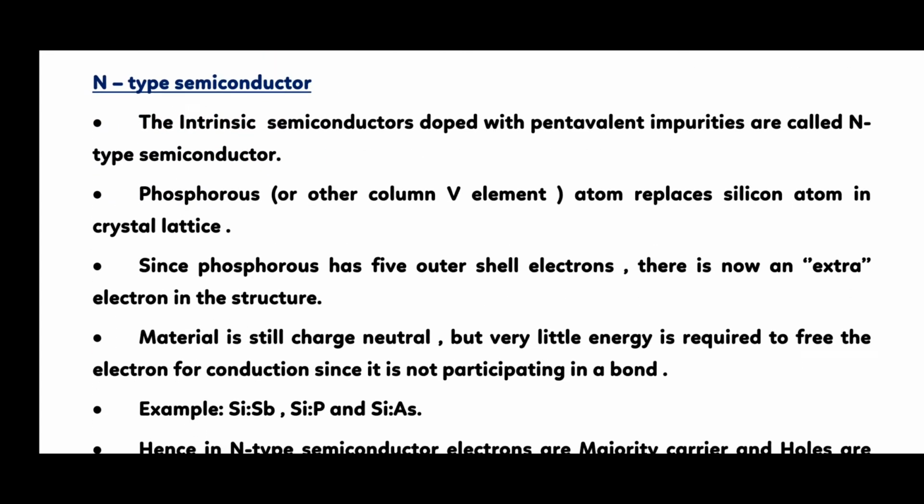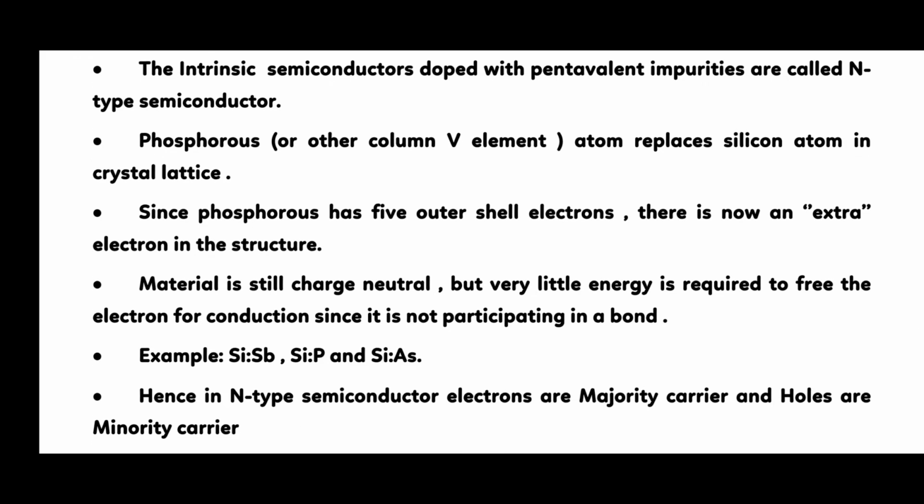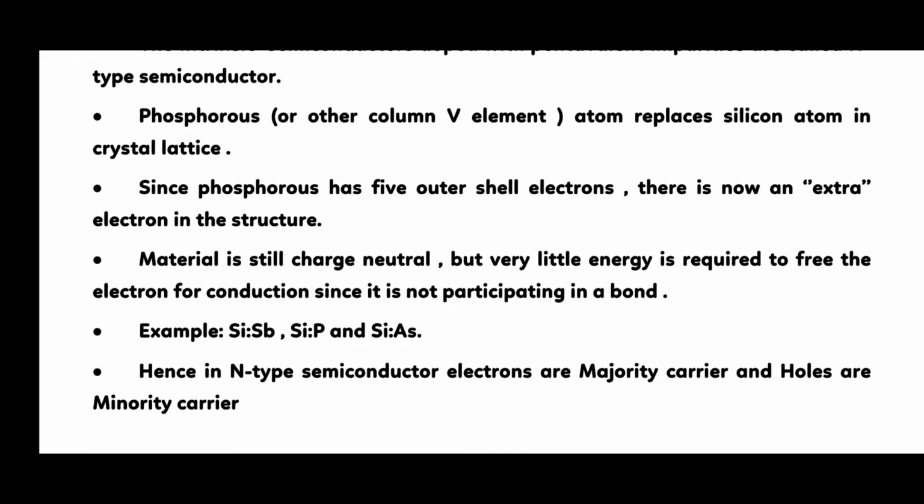N-type. The intrinsic semiconductor doped with pentavalent impurities, that is fifth group, is called an N-type semiconductor. For example, arsenic, phosphorus, antimony. Here is the mechanism of the N-type semiconductor. Phosphorus or another column fifth element atom replaces a silicon atom in the crystal lattice.